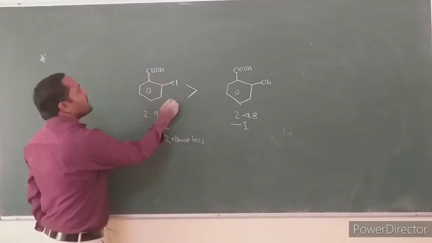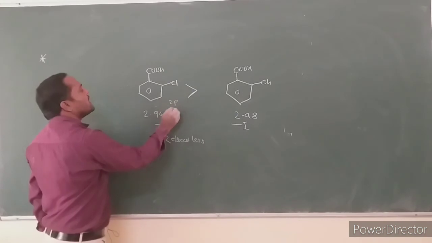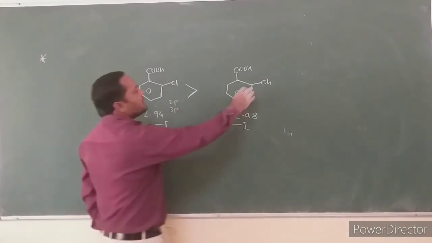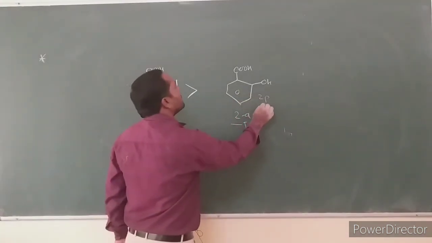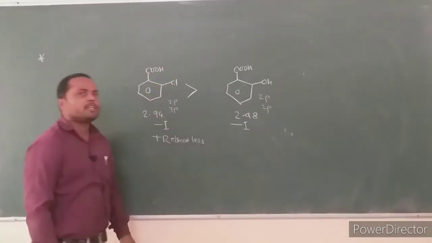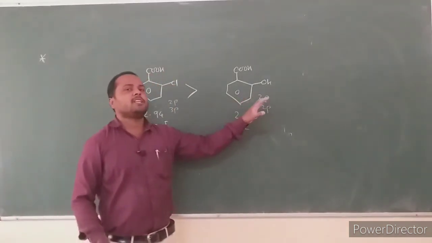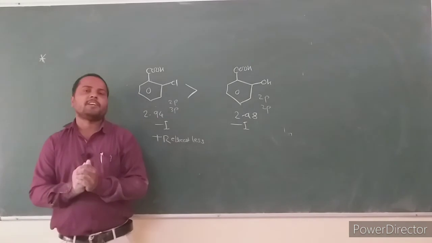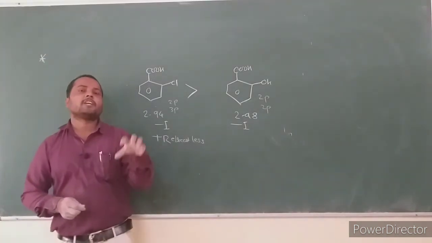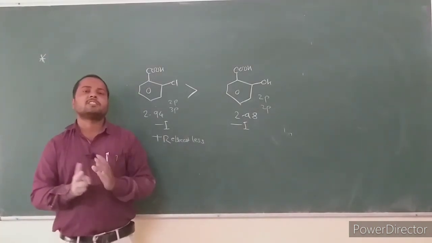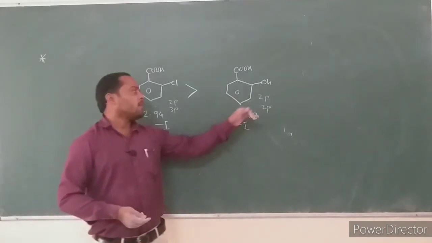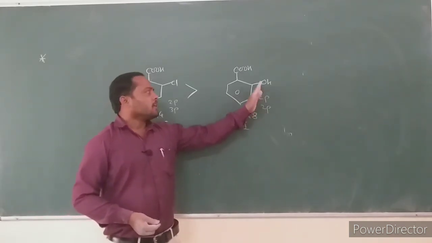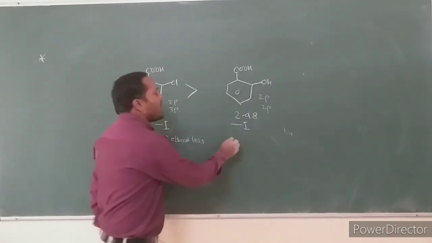Carbon has a 2p orbital and chlorine has a 3p orbital. In this case, carbon has a 2p orbital, oxygen also has a 2p orbital. In the same orbital, effective overlapping easily occurs, and the resonance effect generally occurs in maximum proportion. In this case, plus R effect is high.